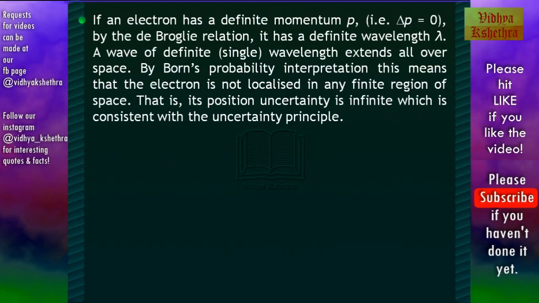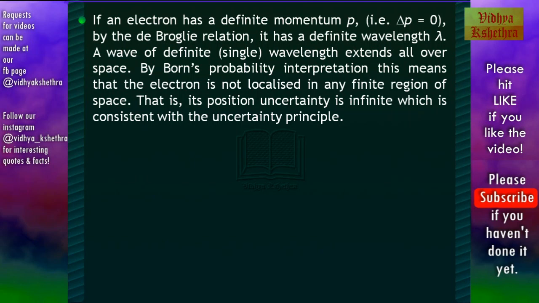Now, if we use de Broglie's principle, if an electron has a definite momentum p, then by the de Broglie relation, it has a definite wavelength lambda. And a wave of definite, that is single, wavelength extends all over space.